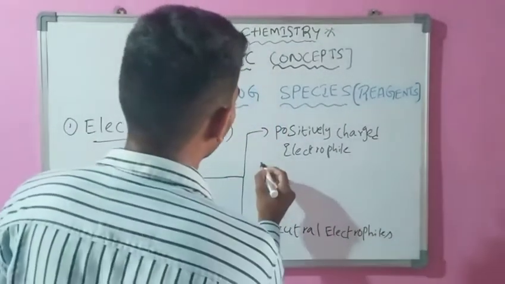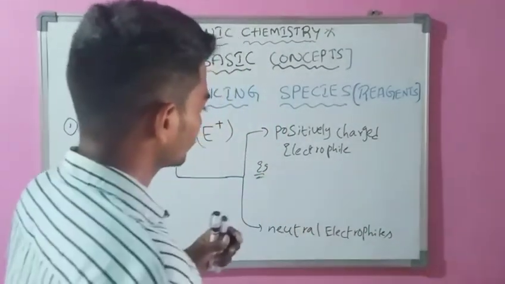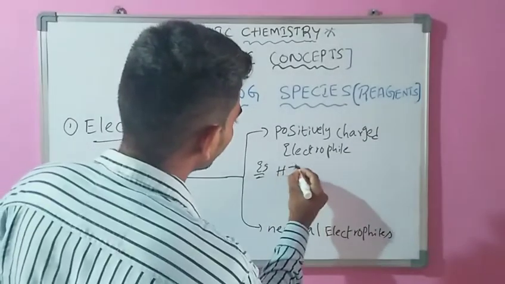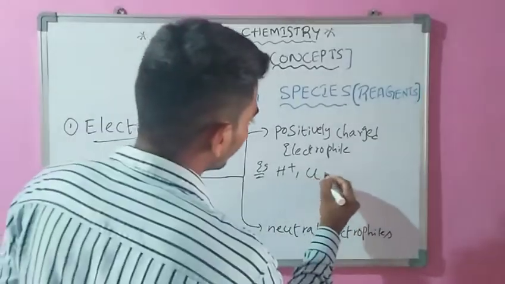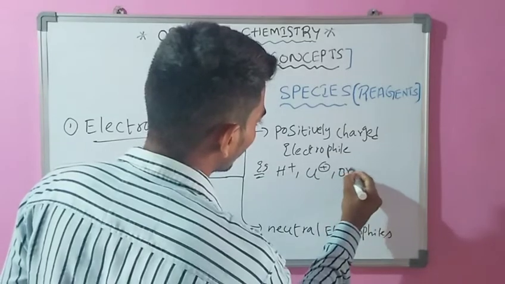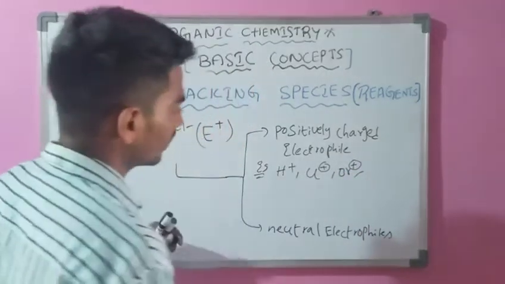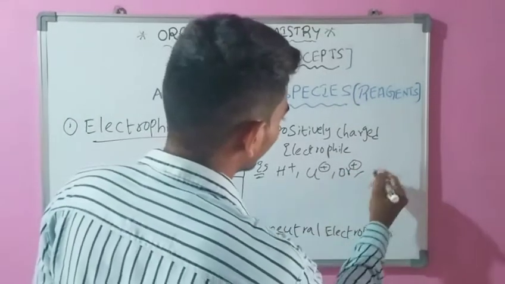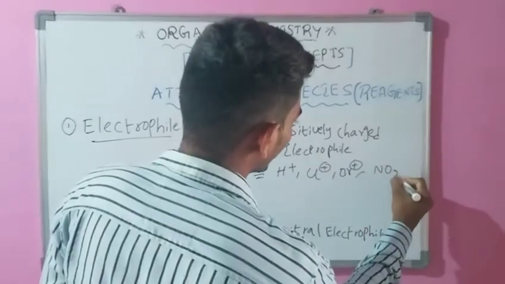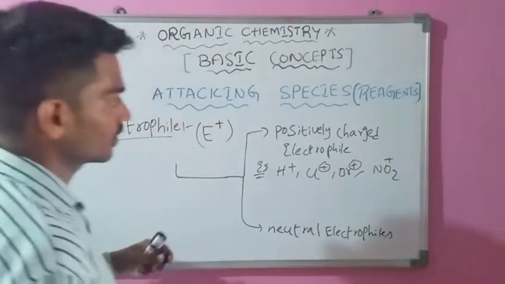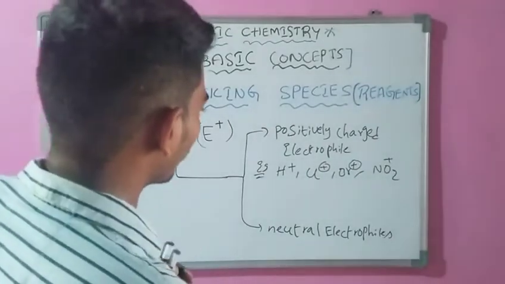Positively charged electrophiles, for example, are H plus, chlorine and bromine ions, and another important electrophile, NO2 plus. These are the positive electrophiles.